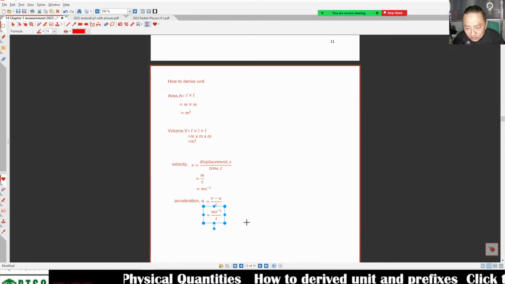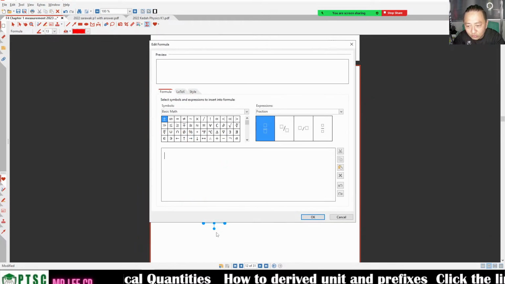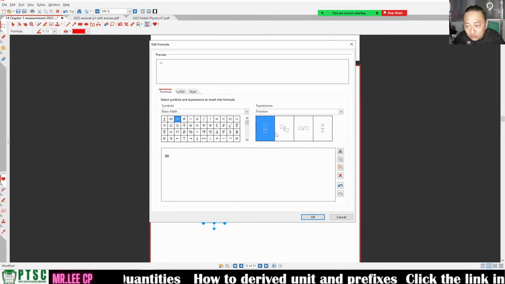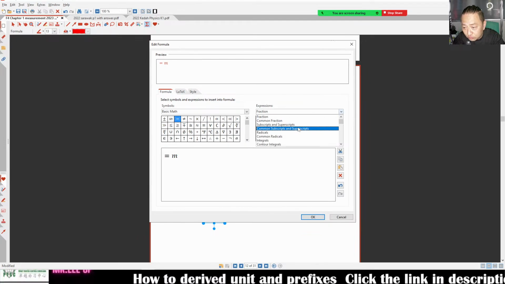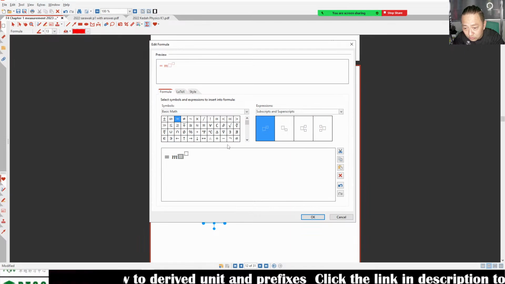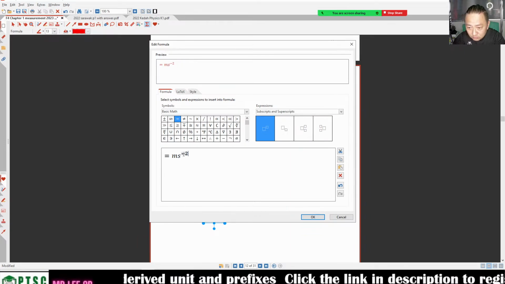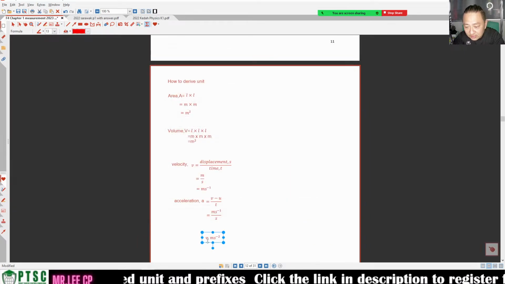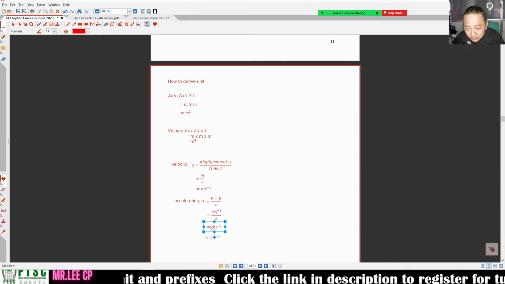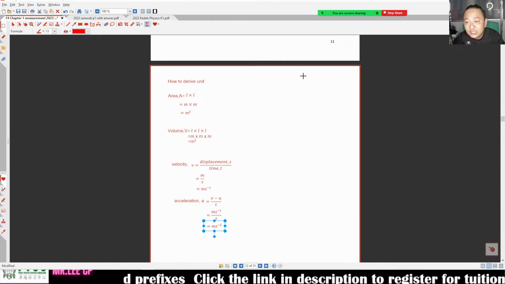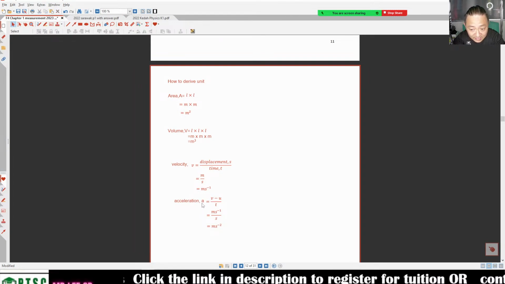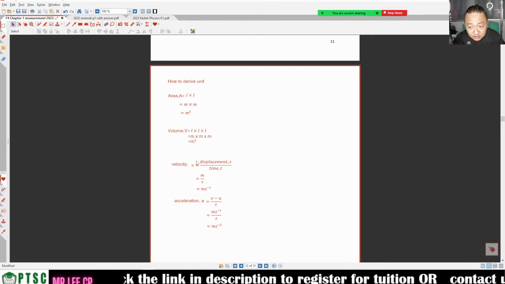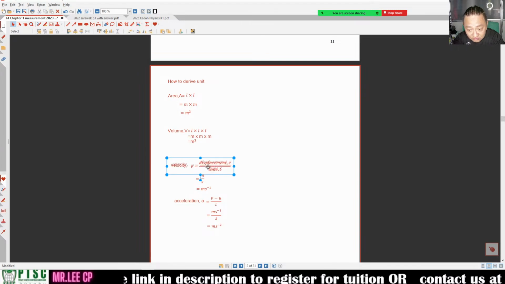So ms minus 1 divided by second, I will code it as equivalent to ms minus 2. So this is ms minus 2. Acceleration, the unit is ms minus 2, and the symbol is A. A stands for acceleration.